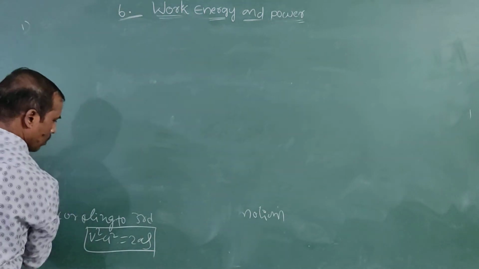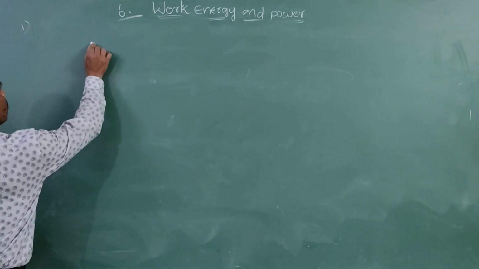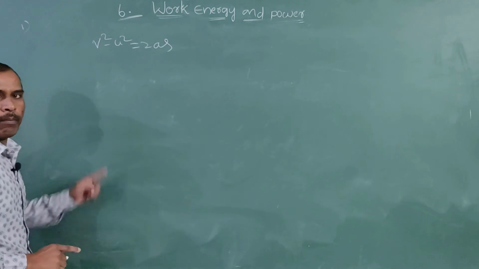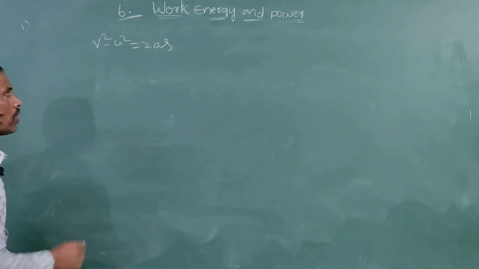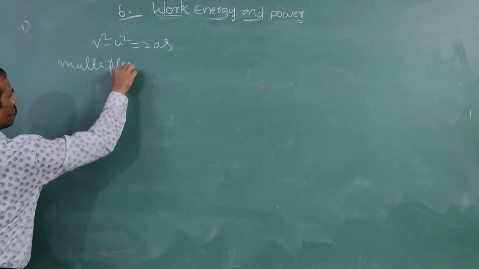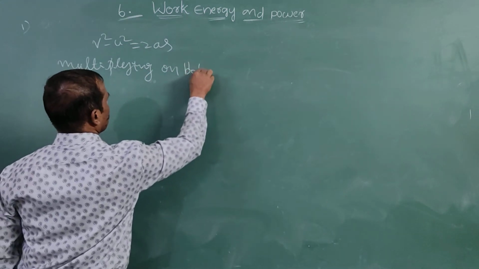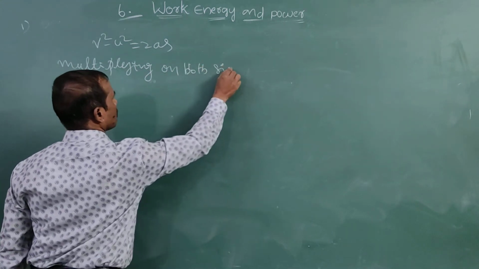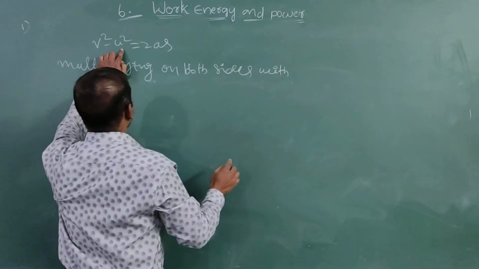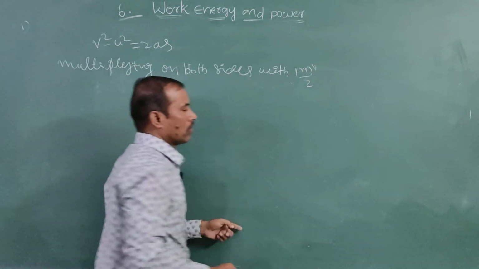Continuation: v square minus u square is equal to 2as, multiplying on both sides with m by 2. This is the m by 2 multiplication of the equation.